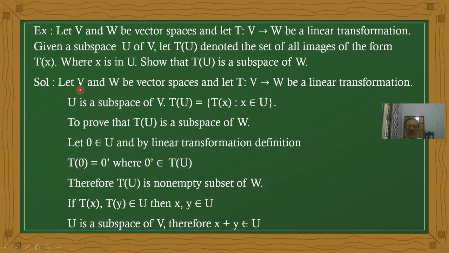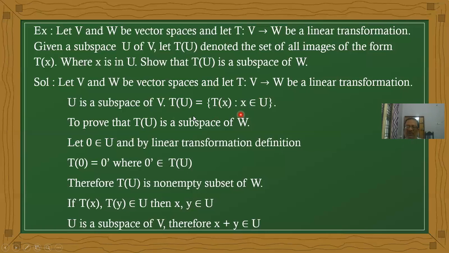Now first I am taking V and W as two vector spaces. T from V to W is a linear transformation, it is given. And one more point is given: U is a subspace of V. Now T of U is the set of all images of U elements, T of X such that X belongs to U. Here we want to prove T of U is a subspace of W.